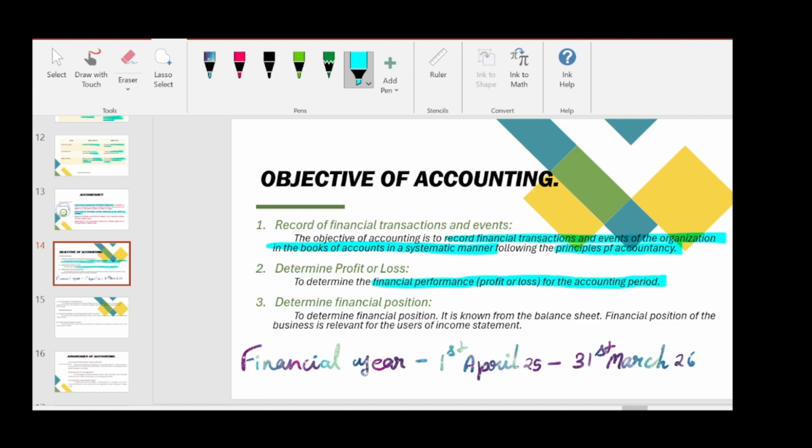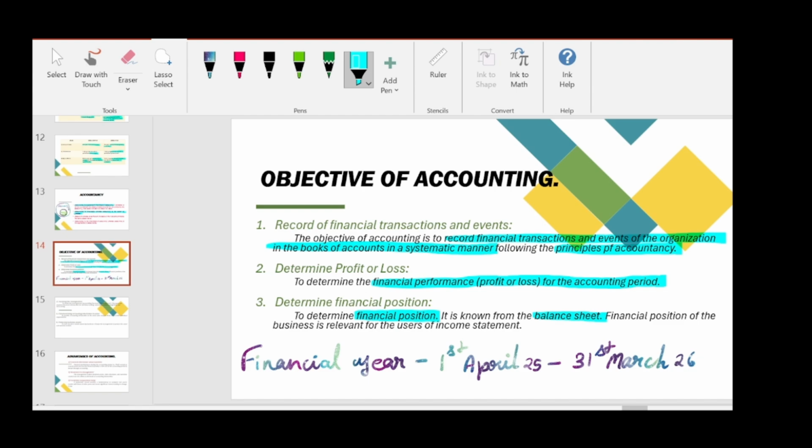And the third objective is to determine the financial position, whether our financial position is good or bad. We need to know that. It is known from the balance sheet. So balance sheet is prepared to know the financial position of the company. Financial position of the business is relevant for uses of income statement.